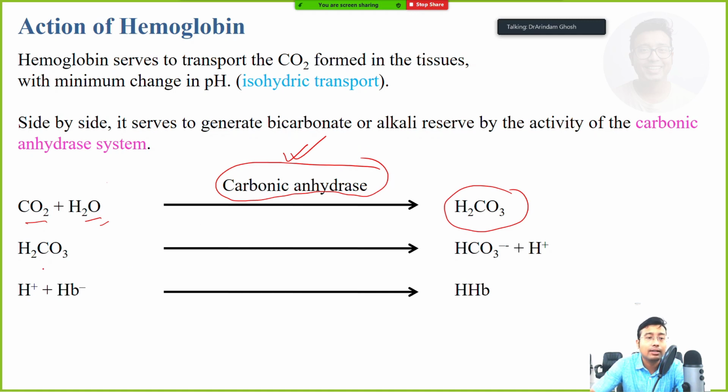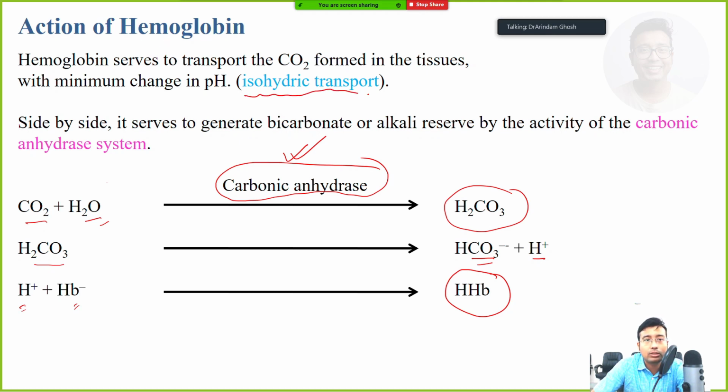So what next? Carbonic acid breaks down to form H plus and bicarbonate, and this H plus reduces hemoglobin. Basically HHb means reduced hemoglobin. This happens at the tissue level, and this is also known as isohydric transport.